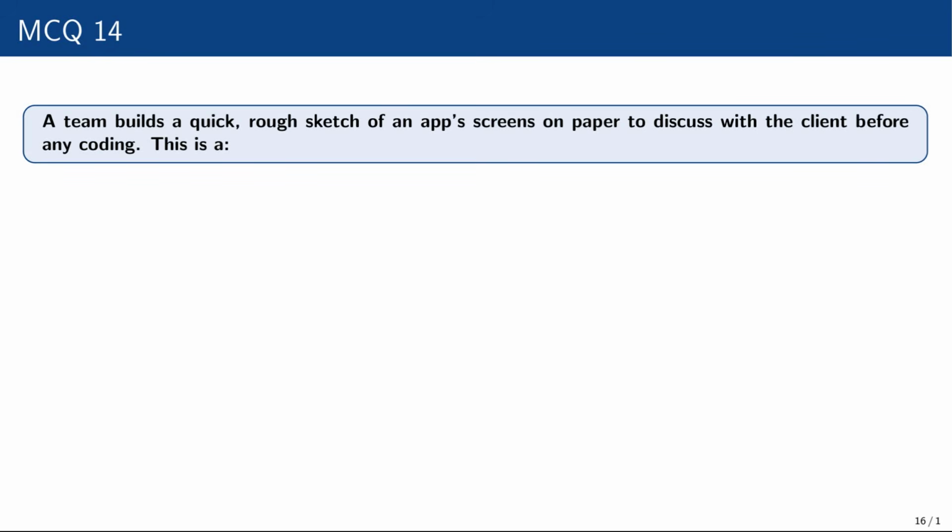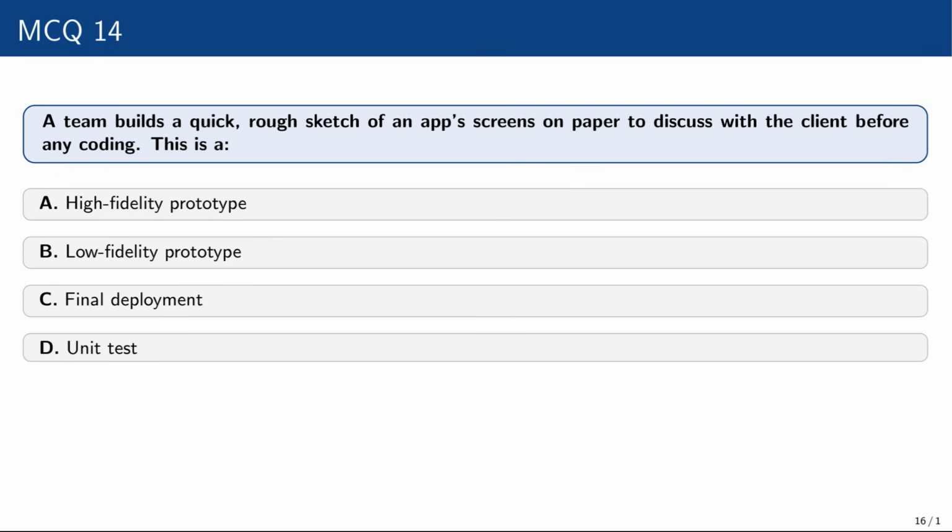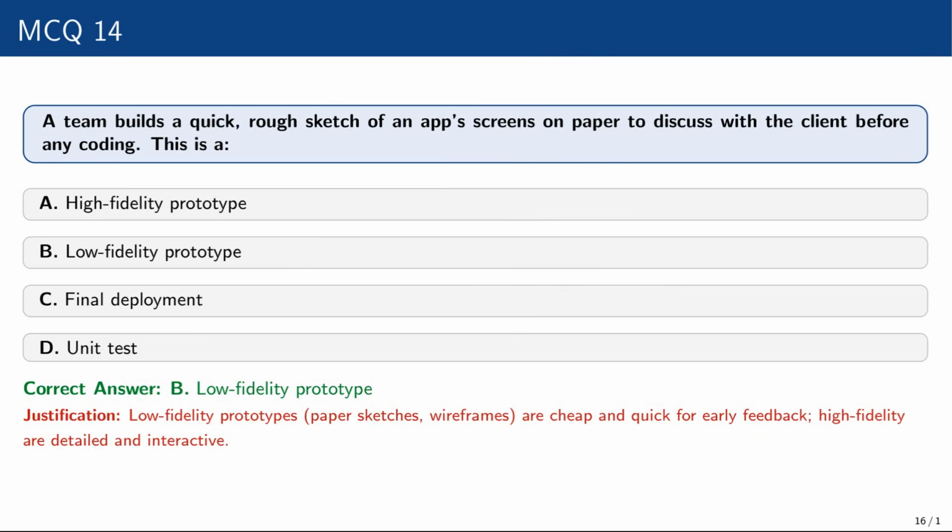Question number 14. A team built a quick, rough sketch of an app screen on paper to discuss with the client before any coding. This is a... you have to read the scenario well and analyze it. High fidelity prototype, low fidelity prototype, final deployment, unit testing. Correct answer is low fidelity prototype. Low fidelity prototype means paper sketches and wireframes, which are cheap and quick for early feedback. High fidelity prototypes are detailed and interactive.